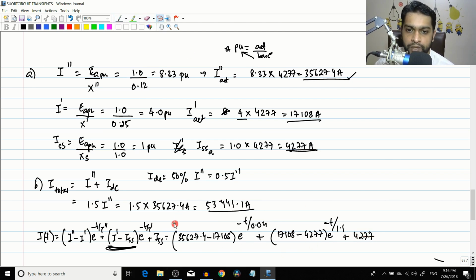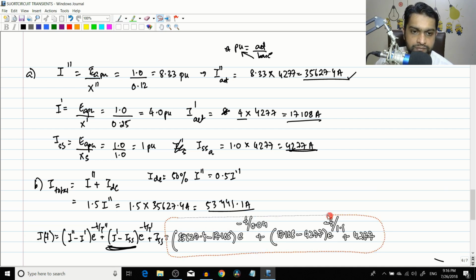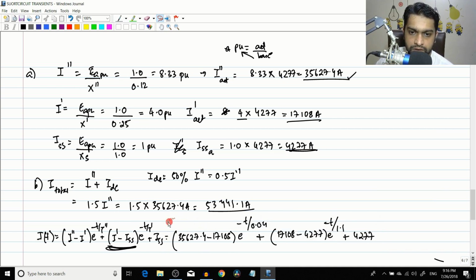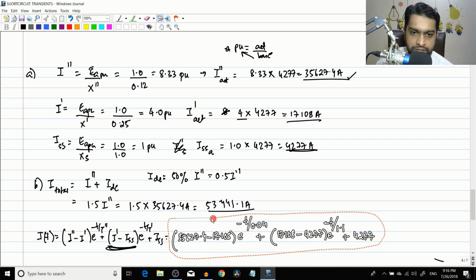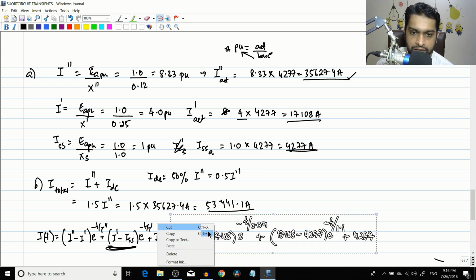So this we'll copy to the next page. It is not getting copied. Yeah. Copy.